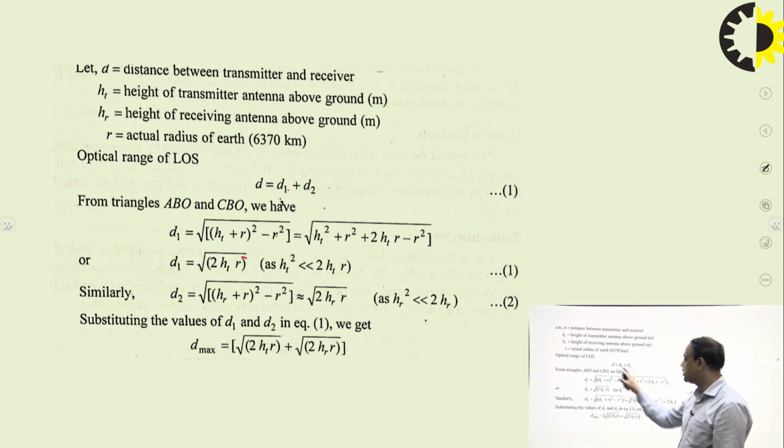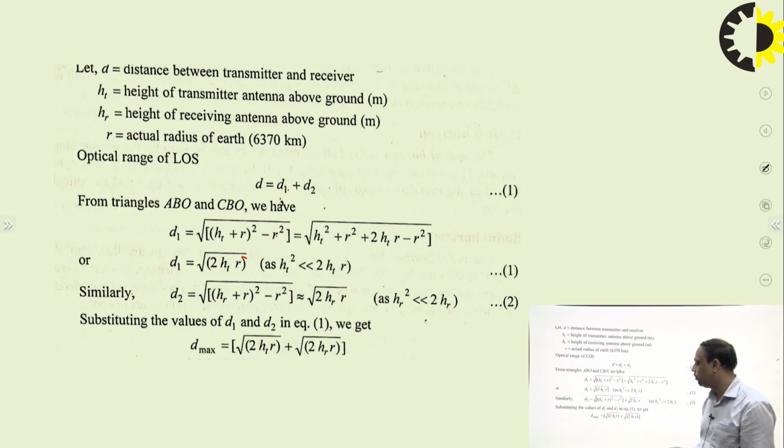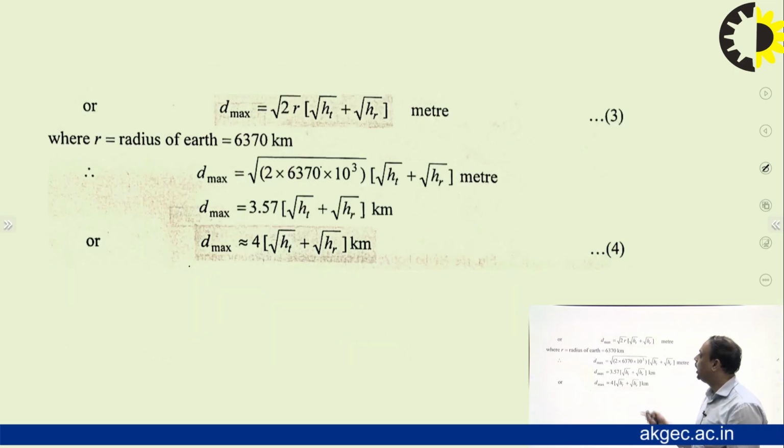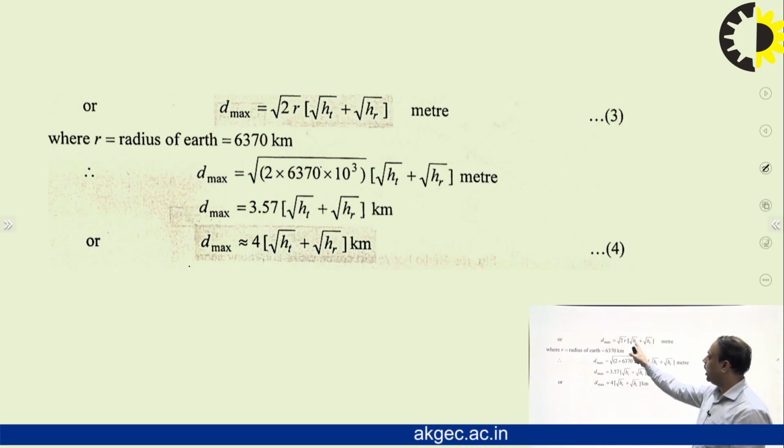So the total distance d is equal to d1 plus d2. It is written as d maximum is equal to the square root of 2 ht into r plus the square root of 2 hr into r. If we take the common factor, that is 2r, out, then d maximum is equal to the square root of 2r times (square root of ht plus square root of hr) in meters.